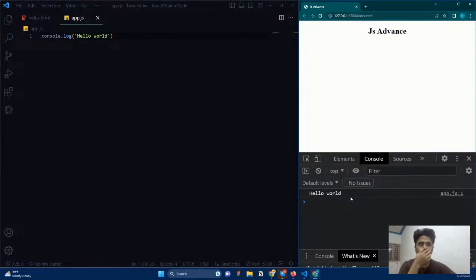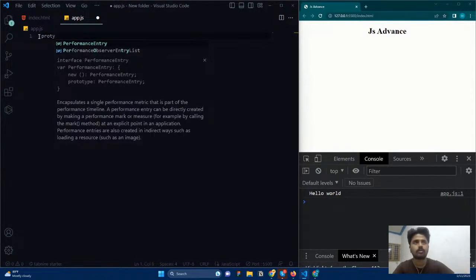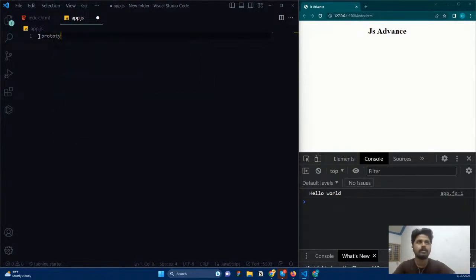Okay, so now the first concept that we're going to work on is we're going to understand what a prototype is. Okay, prototype. And we are going to see about prototypal inheritance also, but we're not going to use prototypal inheritance because that is outdated. We're going to see about prototype and what the relationship is between class and what class inheritance is.